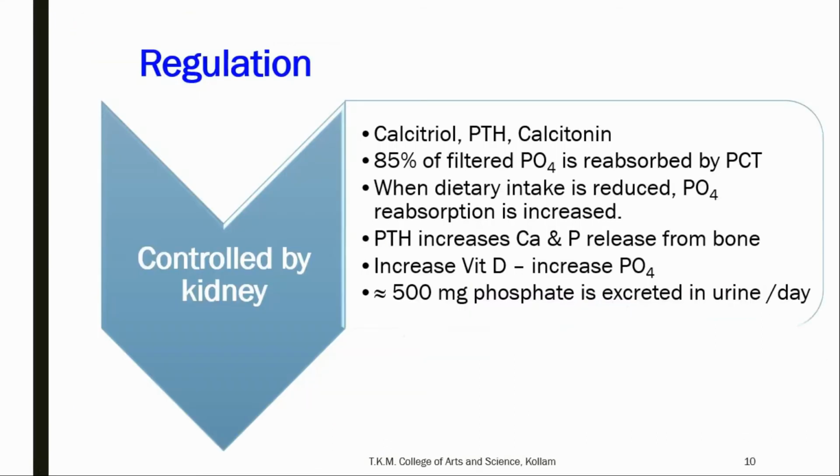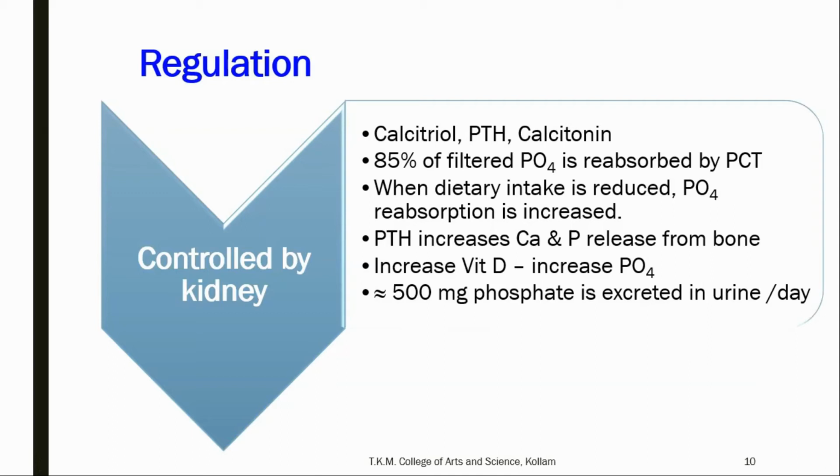How is the level of phosphate regulated? It is mainly controlled by the kidney, and the hormones involved are calcitriol, PTH, and calcitonin. These three hormones are also involved in the regulation of calcium. 85% of filtered phosphate is reabsorbed by the proximal convoluted tubule of the kidney. When dietary intake is reduced, phosphate reabsorption is increased, so that helps to maintain the homeostasis of serum phosphate level.